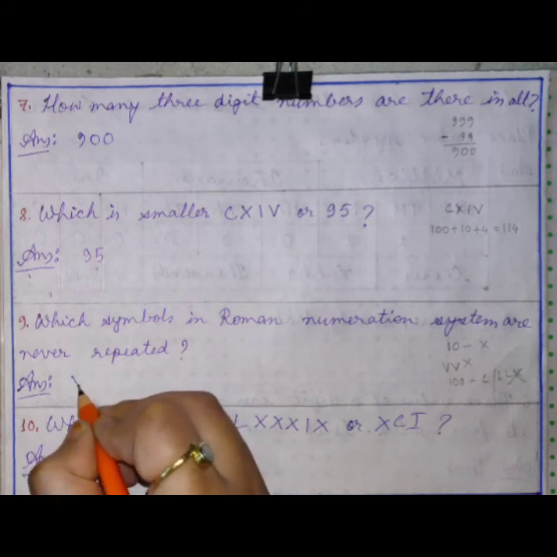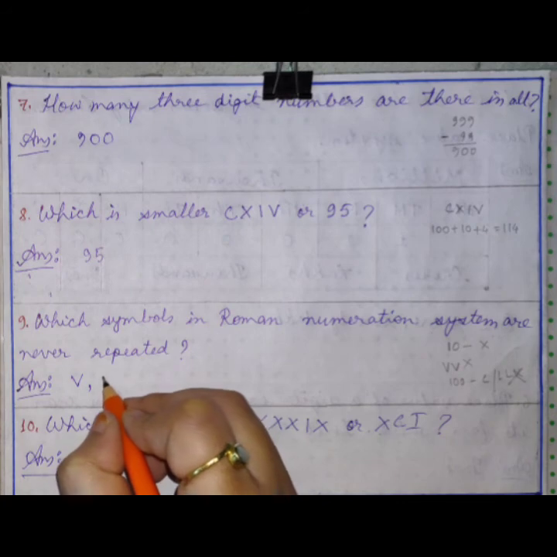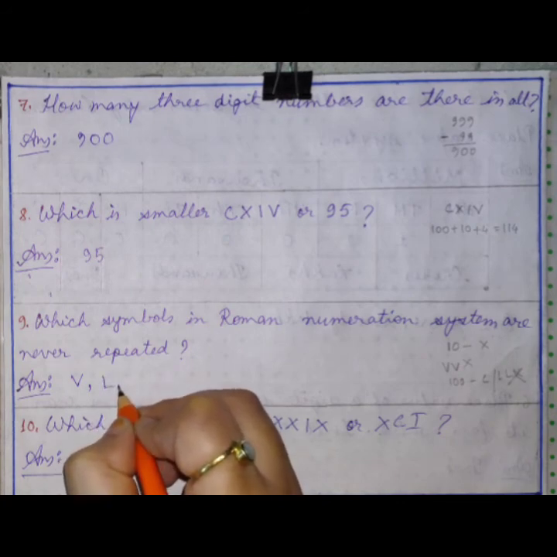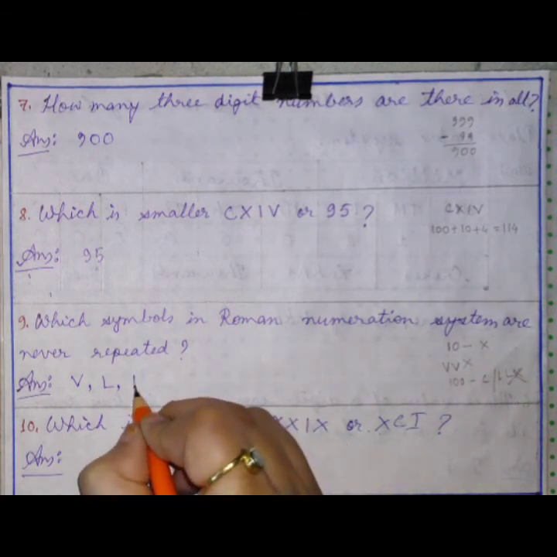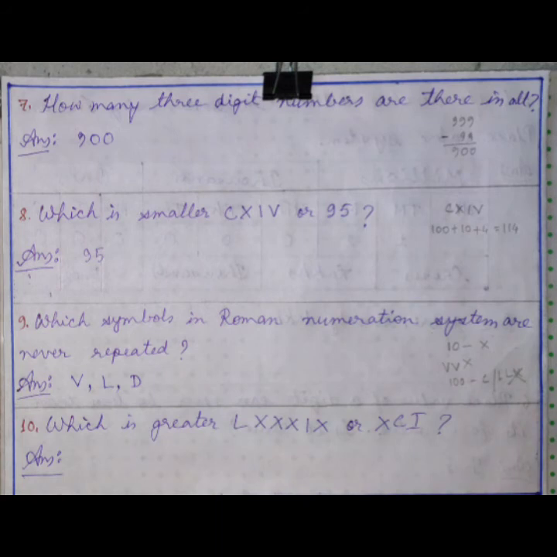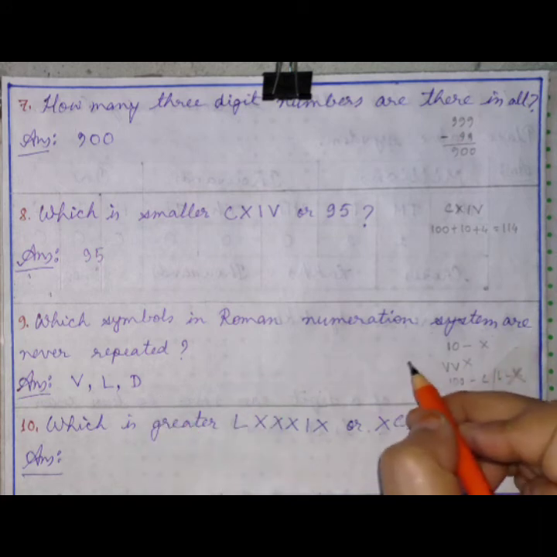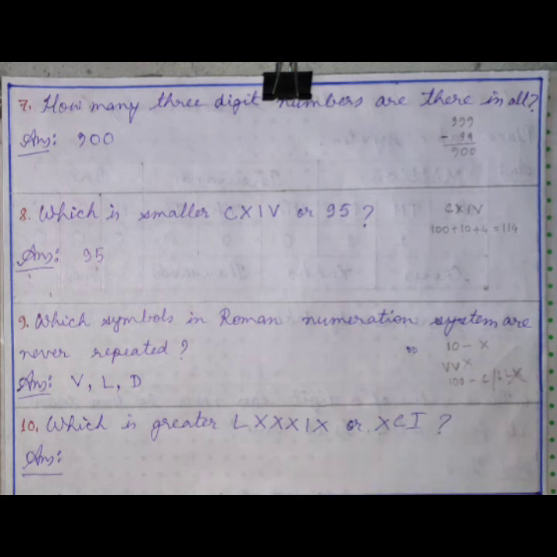So the symbols in the Roman numeration system which are never repeated, what are those? First one is V. Then the next one is L. And the next one will be D. Okay, D represents what? 500. To represent 1000, do we use 2 D's? No, we use M directly. To represent 1000, we write M in the Roman numeration system. We don't write DD.